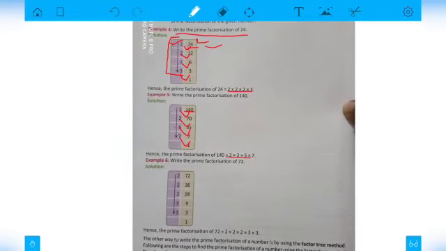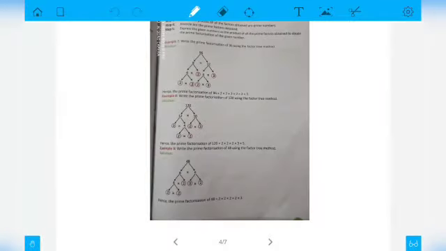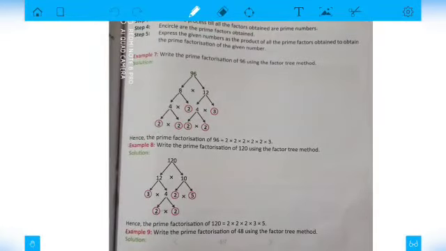Now let us see what is the factor tree method of prime factorization. You will see over here how to do prime factorization of 96 using the factor tree method. So here, first you need to write the number as the product of two numbers. Like 96 we can write as the product of two numbers, 8 into 12, because 12 8s are 96. Now you know that 8 and 12 are not prime numbers, they are composite numbers.